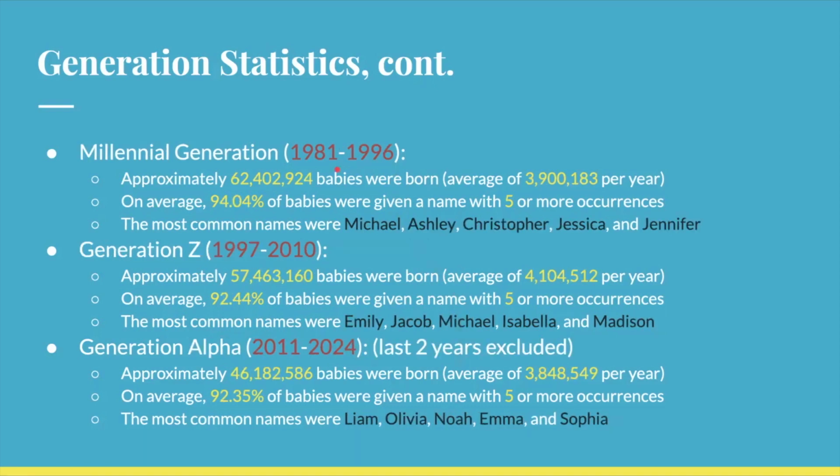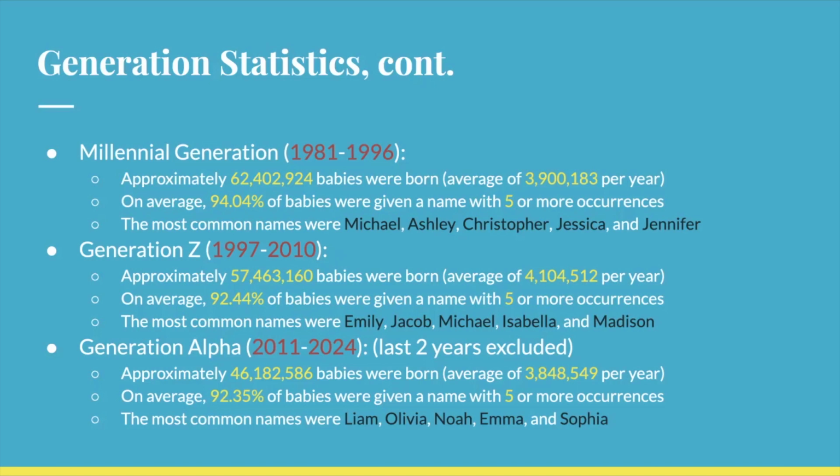And then came the millennials, from 1981 to 1996. Approximately 62.4 million babies were born, with an average of 3.9 million per year, and on average, 94.04% of babies were given a name with 5 or more occurrences, and the most common baby names were Michael, Ashley, Christopher, Jessica, and Jennifer. Then came Generation Z, and this is where I fall in.